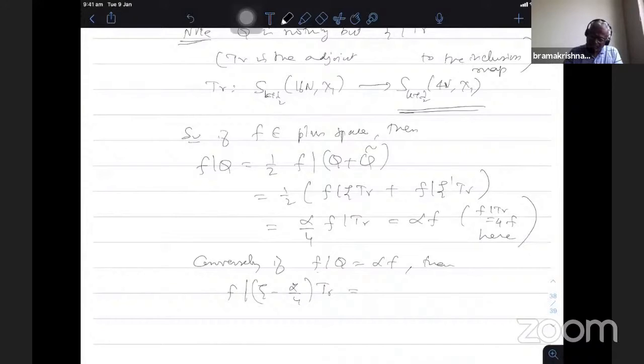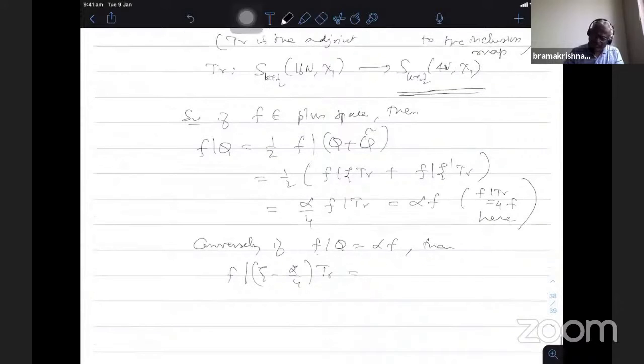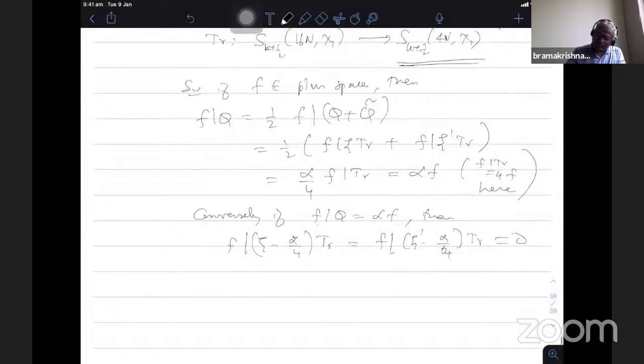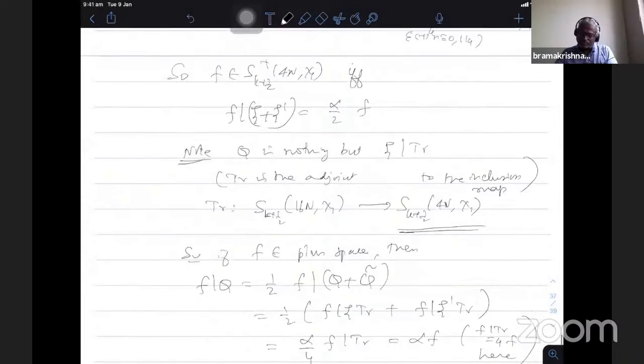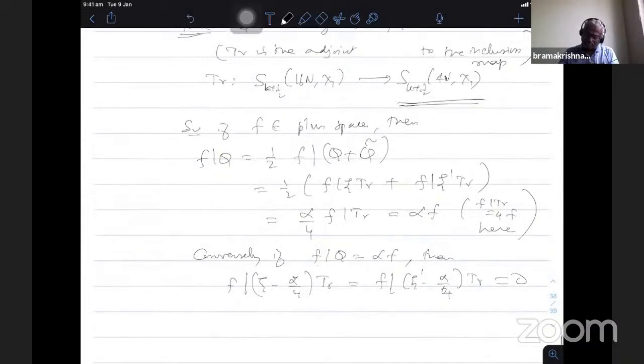Since f|Q is alpha f, we get this. ψ trace is Q, alpha minus... let me see, this is the same as f|ψ' minus alpha by 4 trace equal to 0. That is because f belongs to the full space. And f|Q is nothing but ψ trace, that's what I mentioned. Q is ψ trace. Therefore, f|Q minus alpha f is 0.